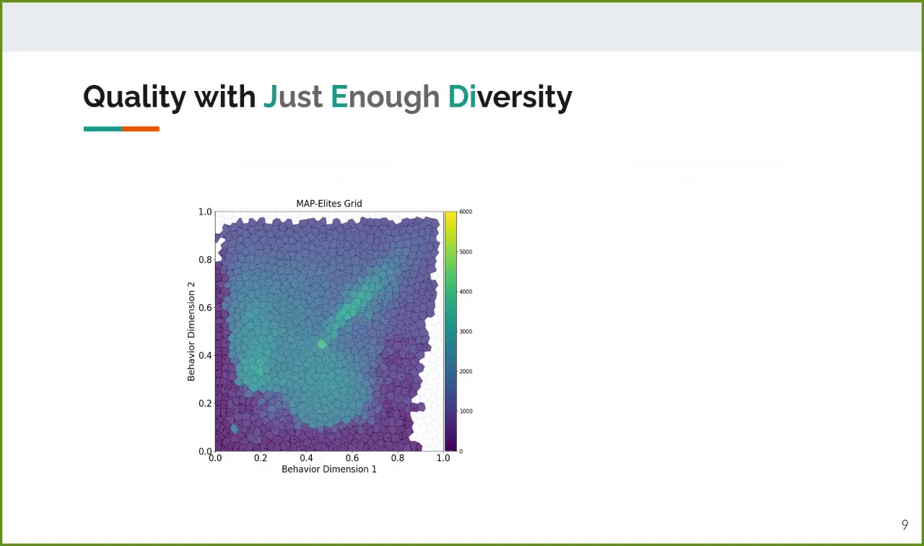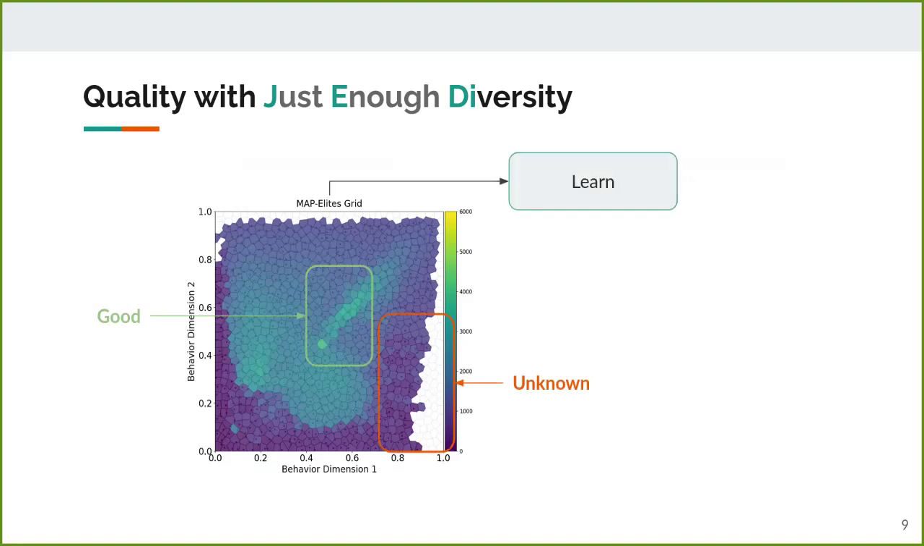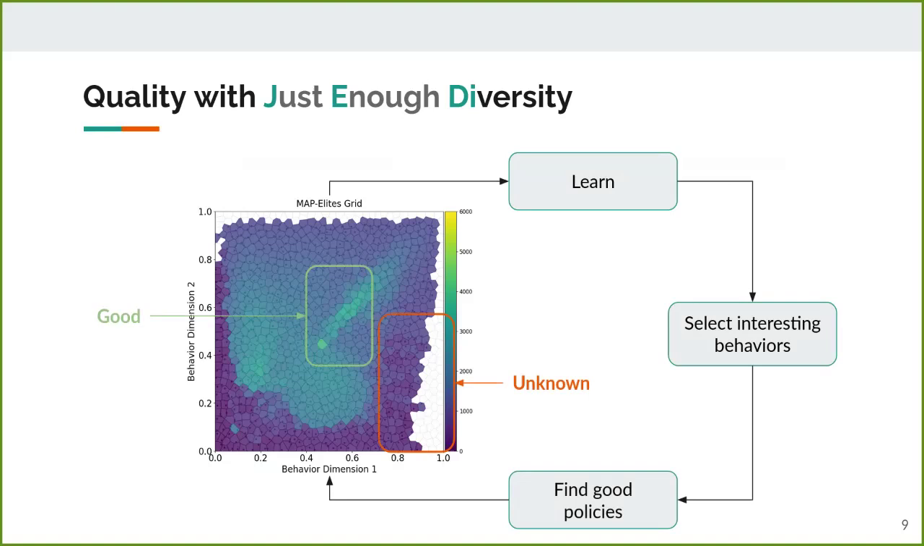In this repertoire, we can highlight two areas of interest in the behavior space, the region with good policies, and the region that has not been explored yet, and could maybe have good policies. With JEDi, we use this repertoire to learn the relationship between behavior and fitness. From this model, we select interesting behaviors, then we try to find good policies with these behaviors to inform our model.